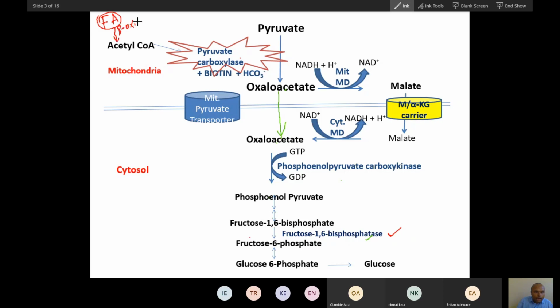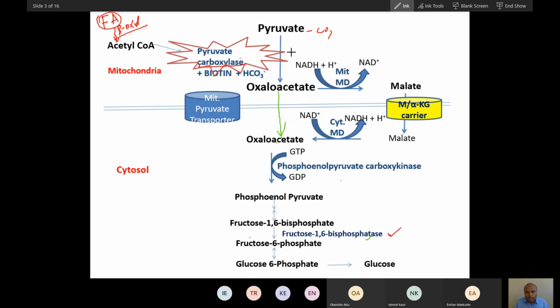If acetyl coenzyme A is very high inside the cell, that will cause activation of this particular enzyme, pyruvate carboxylase. As I've told you, all carboxylases are biotin containing enzymes. This will add one CO2 group here, and this pyruvate will be converted into oxaloacetate.